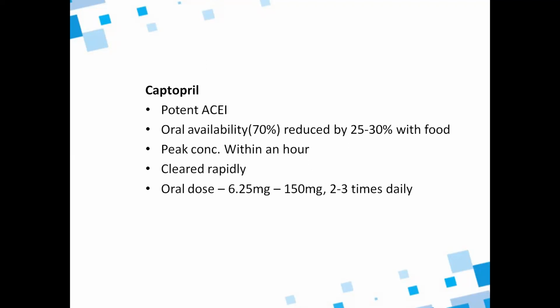The first drug is captopril. It is a very potent ACE inhibitor and oral availability is 70%. With food, it is reduced by 25 to 30%. Peak concentration is within an hour and it is cleared rapidly. Oral dose is 6.25 mg to 150 mg, 2 to 3 times daily.